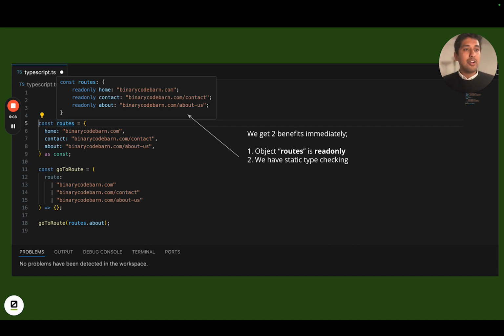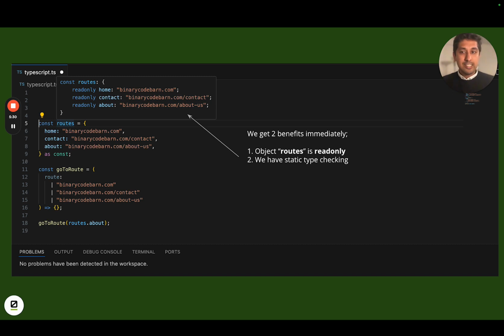And this can work on an nth level of nested object, can work on arrays as well. So if you have a typed array, you can also use as const on arrays as well. And automatically by putting as const, I get the read-only object. And then on line number 18, my first type checking issue has been resolved.